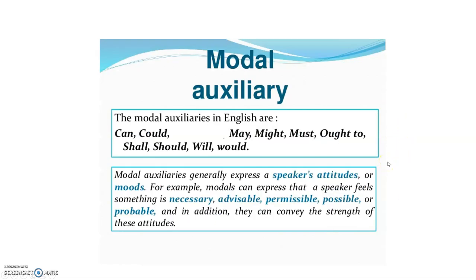Now let's see what is modal auxiliaries. Children, modal auxiliaries, you should know all these modal auxiliaries by heart, okay? Like you have can, could, may, might, must, ought to, shall, should, will, would. So modal auxiliaries generally express a speaker's attitude or moods. For example, modals can express that a speaker feels something is necessary, advisable, permissible, possible, or probable. And in addition, they can convey the strength of these attitudes. So let's see it with examples.